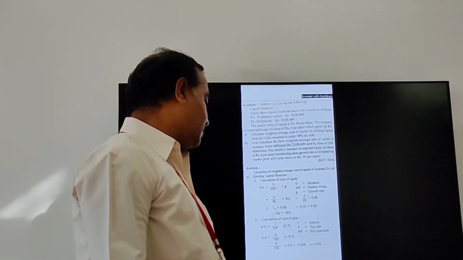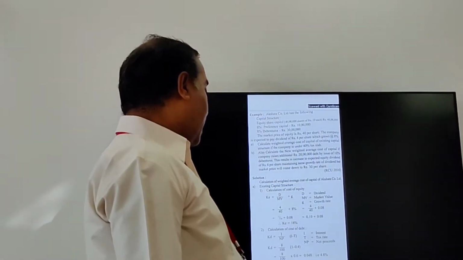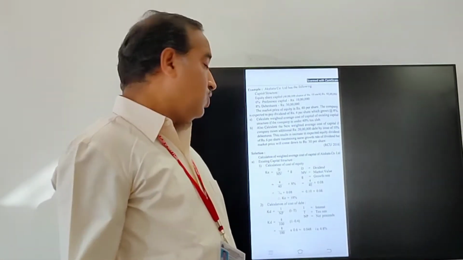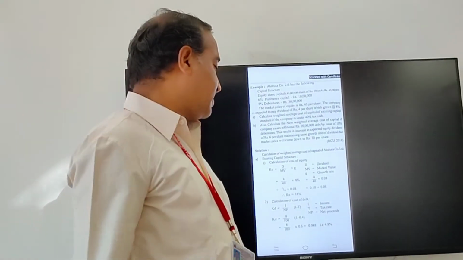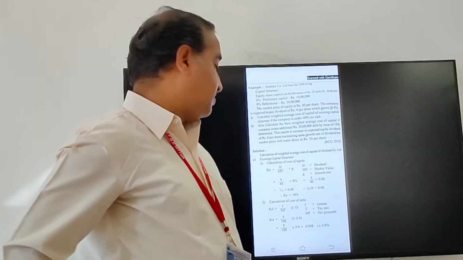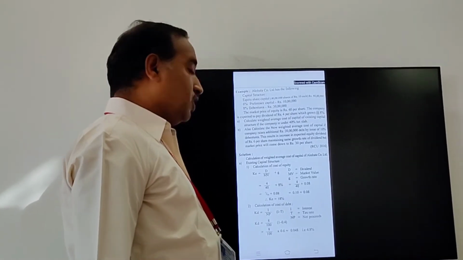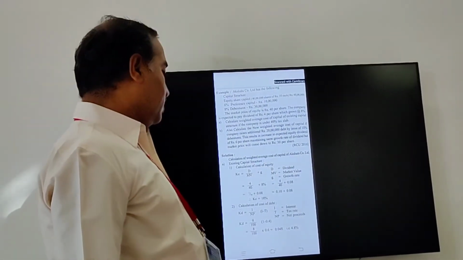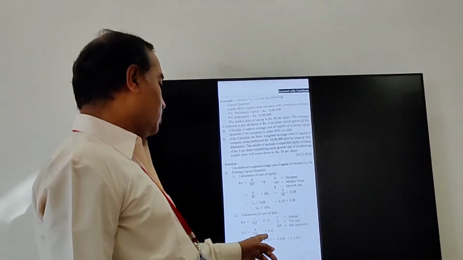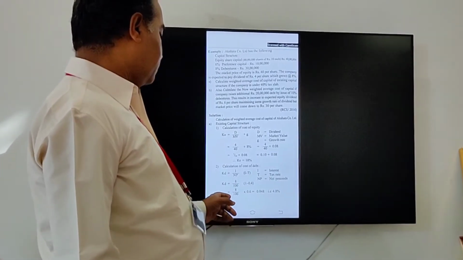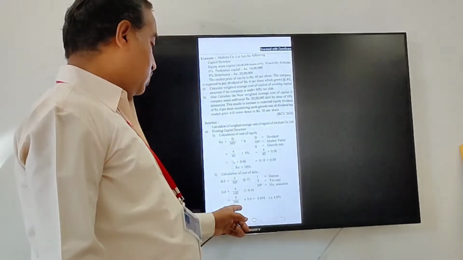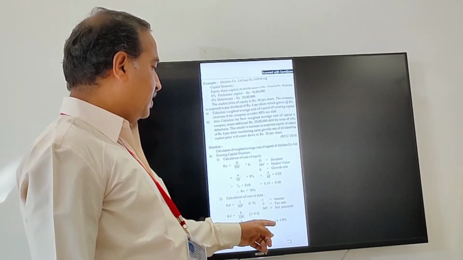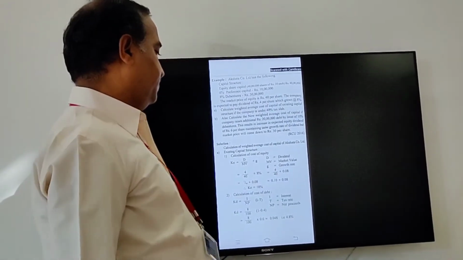Here also one formula is there: cost of debt equals I divided by NP into the bracket 1 minus T. As you know, I is the interest, T is the tax rate, NP is net proceeds. Now cost of debt equals 8 divided by 100, into 1 minus T, where T is 40%, so it works out to 0.6. That's why 8 divided by 100 into 0.6 is 0.048, that is 4.8%.